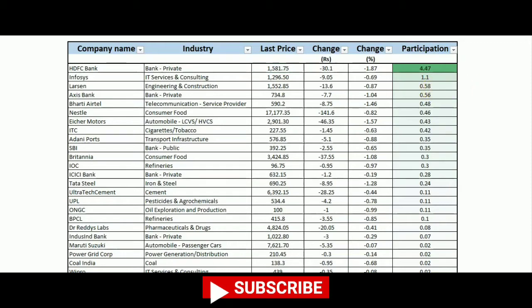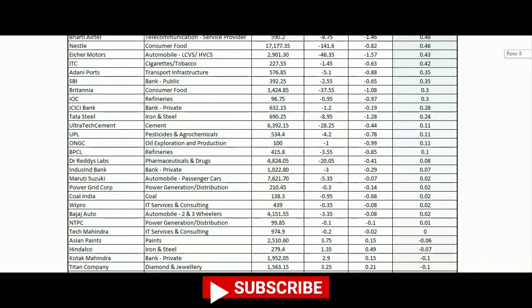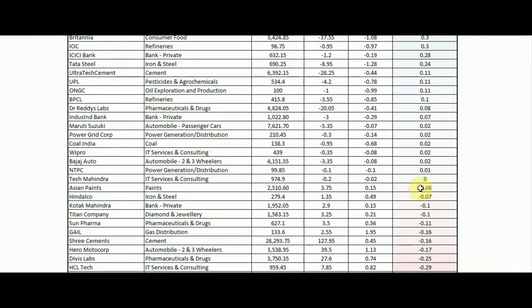So friends, let me scroll down so that you can have a look at all the 50 stocks, how they participated. So I'm scrolling down. You can see that today Tech Mahindra participated by 0 points. Clear? As I said earlier, few stocks you will see are participating on a positive scale, few will be on the negative scale, and few will be completely 0. So it's Tech Mahindra which is 0 today.